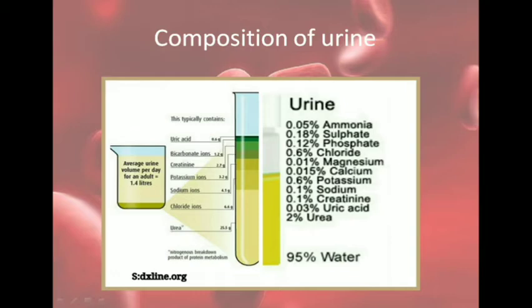Now apart from this, other things are not present in the urine. So if some other substances are present in the urine, that may indicate some diseases. That is why urine is one of the main diagnostic techniques that is used to find out a disease. So urine test is the most common test that is given to find out the disease. For example, if there is sugar in urine, that means a person may be diabetic.